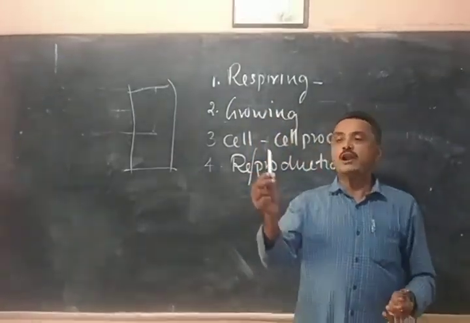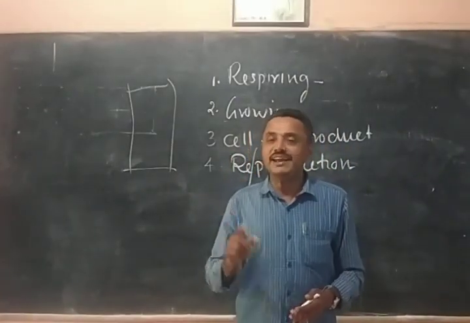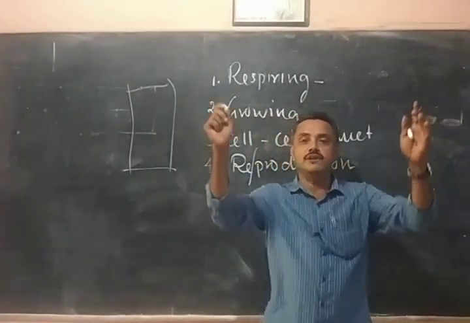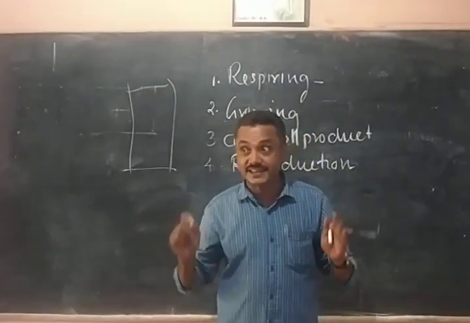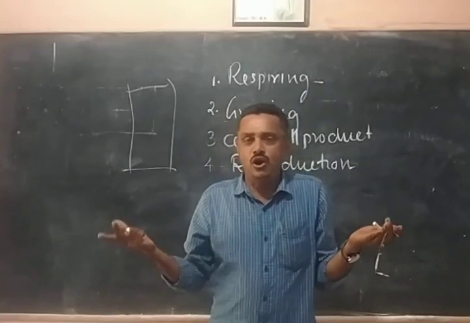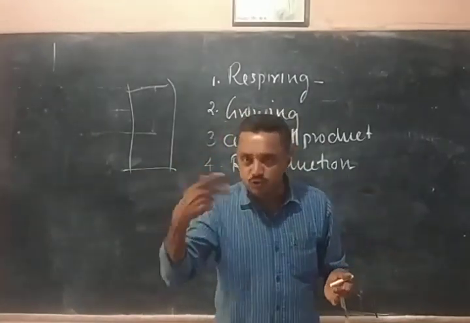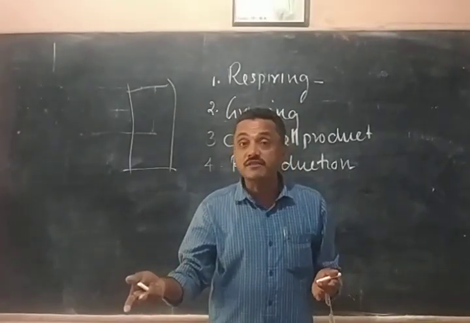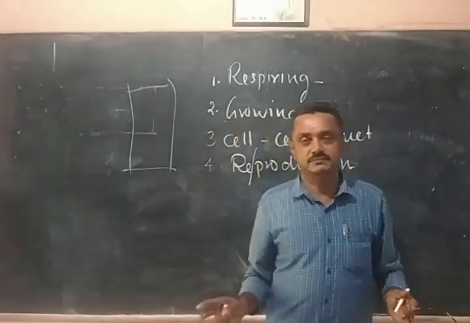One chalk piece cannot produce its own kind of chalk piece. Okay? One book cannot produce its own kind of book by itself. So for all living organisms, it is a fundamental property so that life exists in the universe. Otherwise there would be no living organisms. All living organisms are fundamentally able to produce the same kind of living organism. That is the reason for the survival of the species, so it is required for the survival of the species.